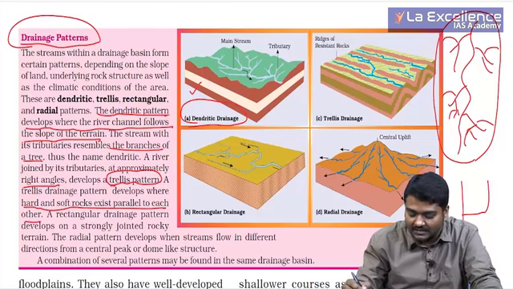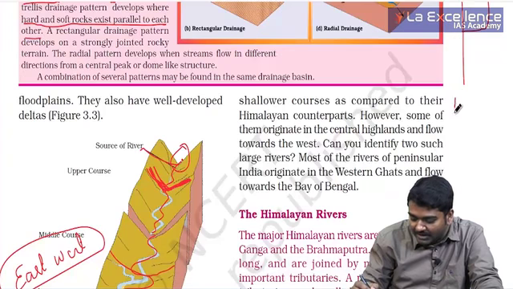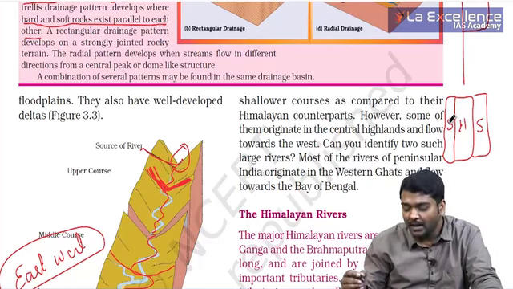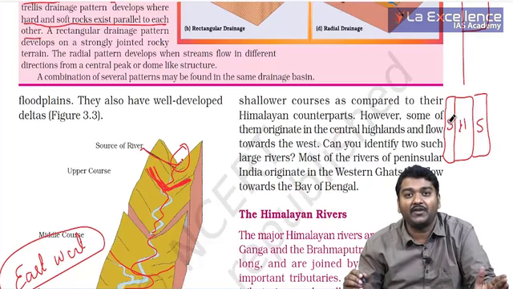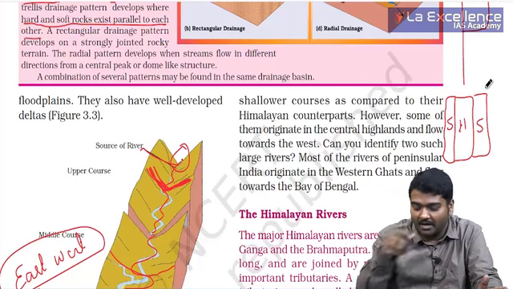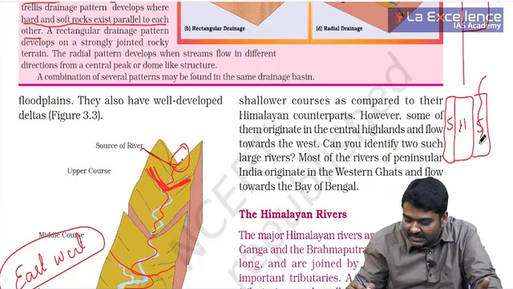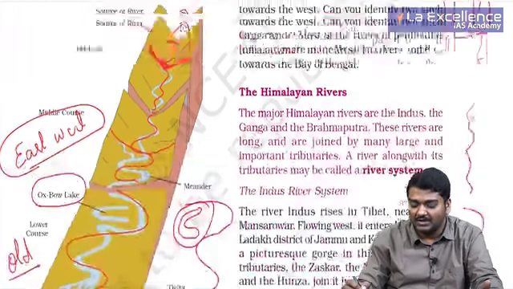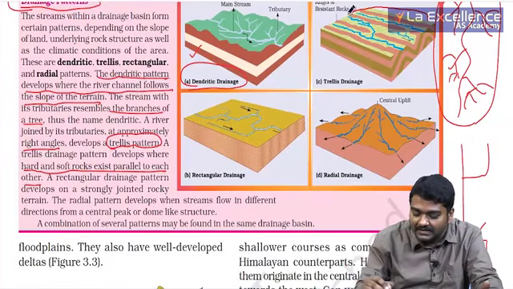What is the meaning of this? I'll just show you the picture. Let me take, this is hard, this is soft, this is soft, fine. Usually with hard rocks, it is very difficult for rivers to break through, whereas soft rock can easily be broken, right? So you have soft rock and the river is flowing. There is another river which is coming like this, and it joins this at this point. So we call this a trellis pattern.